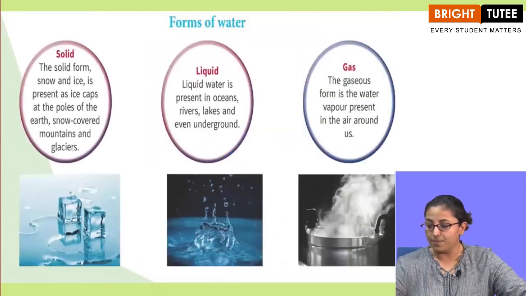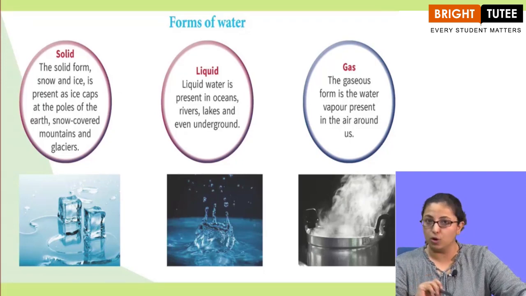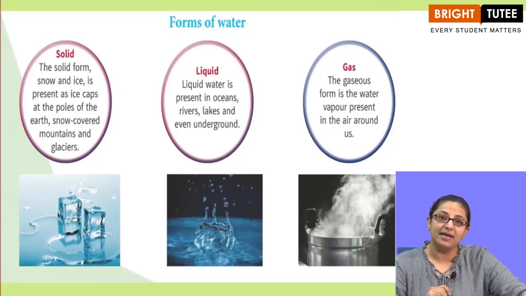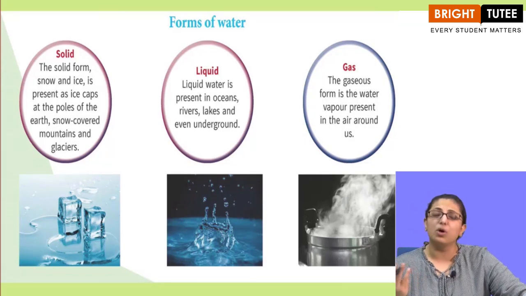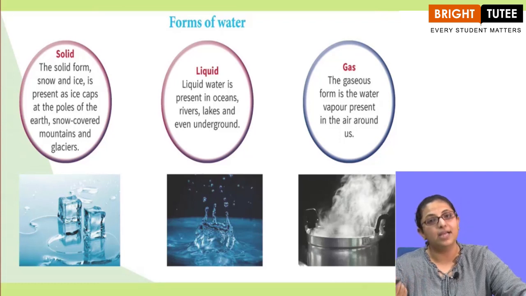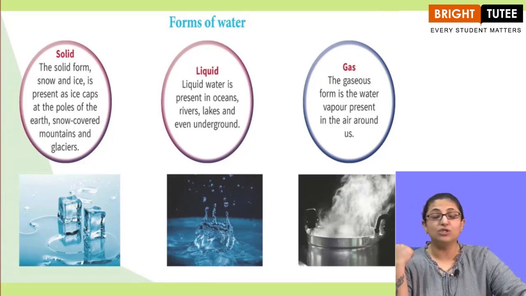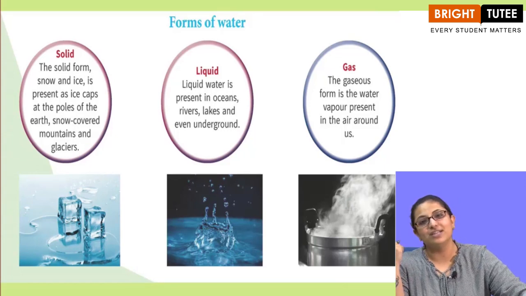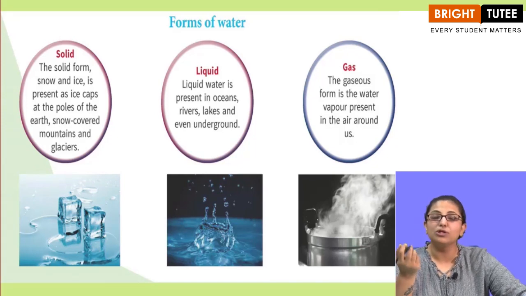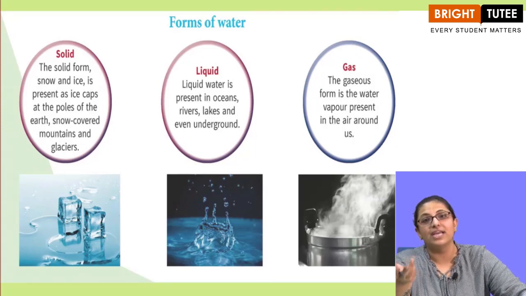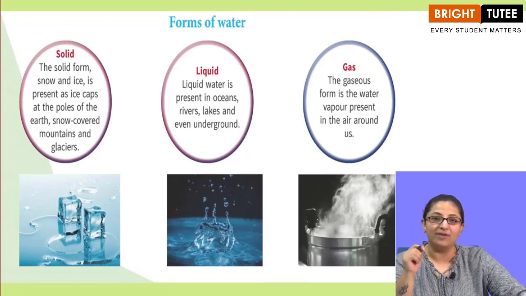Okay. Now, we'll read about the forms of water. How many forms of water are there? I just told you, and we have read earlier also in our earlier classes, that water exists in three forms: solid, liquid and gas. Now, what is the solid form of water? The solid form of water is ice. We have seen the ice-capped mountains, the mountain peaks, we have read about it, we have seen the pictures, and we also know that when we freeze water in our refrigerators, water freezes. So, that is the solid form of water.